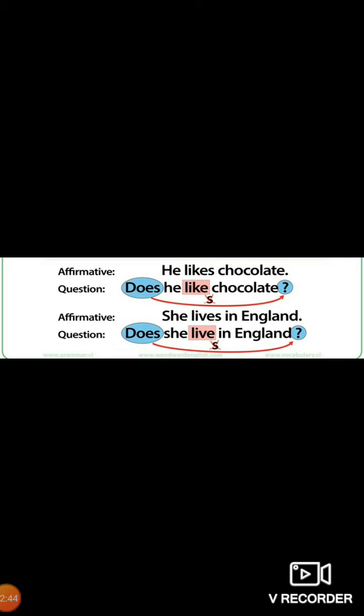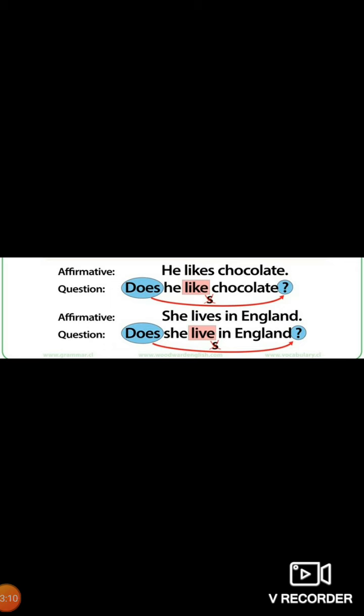One thing you need to take care about while making questions: once you have already used s and es in the word does, in the main verb we will omit s. We will not use s here. Simply like will come here, right? She lives in England.